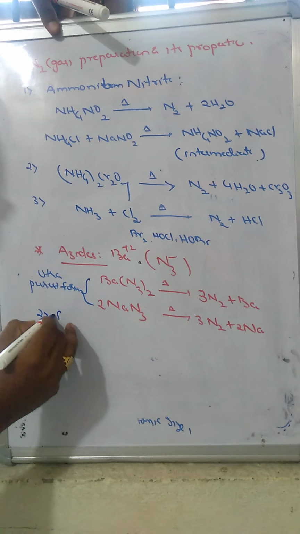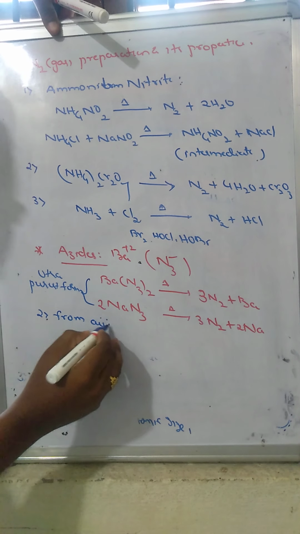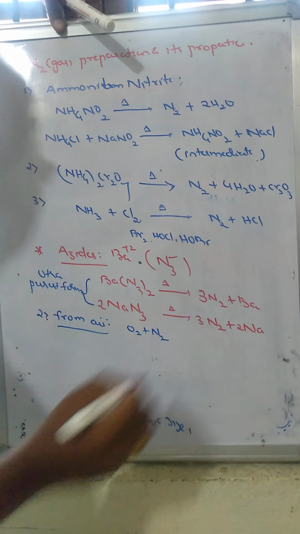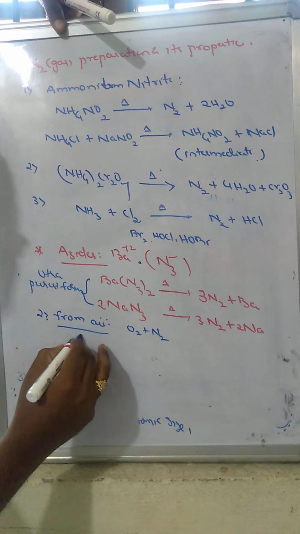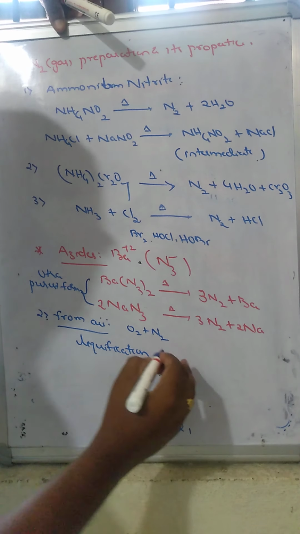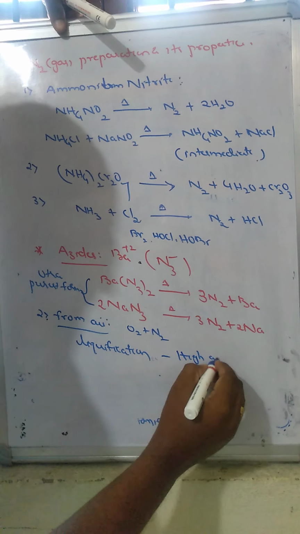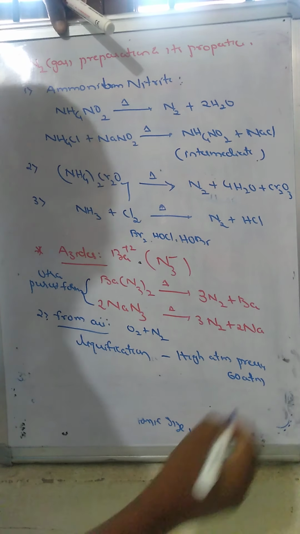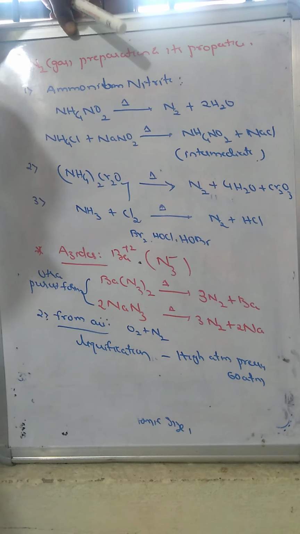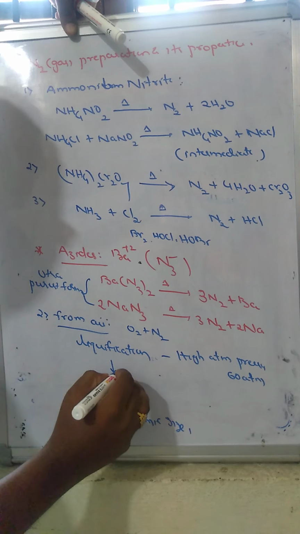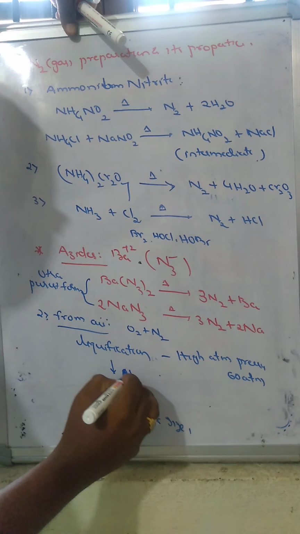Now the second one, from air. We will see that air consists of oxygen and mostly nitrogen. Now air is liquefied. Liquefaction is done by applying high atmospheric pressure, nearly 600 atmospheres. That is simply compressed, and the compressed gas is passed over the aluminum towers.